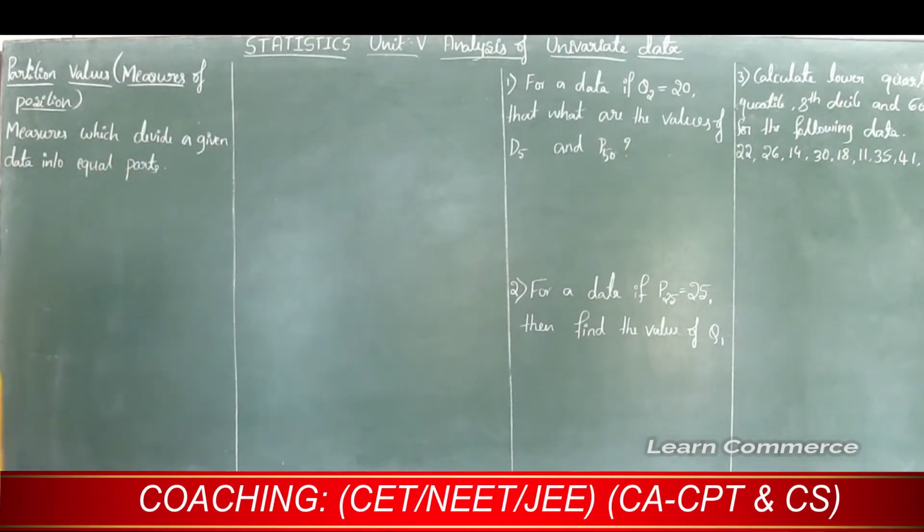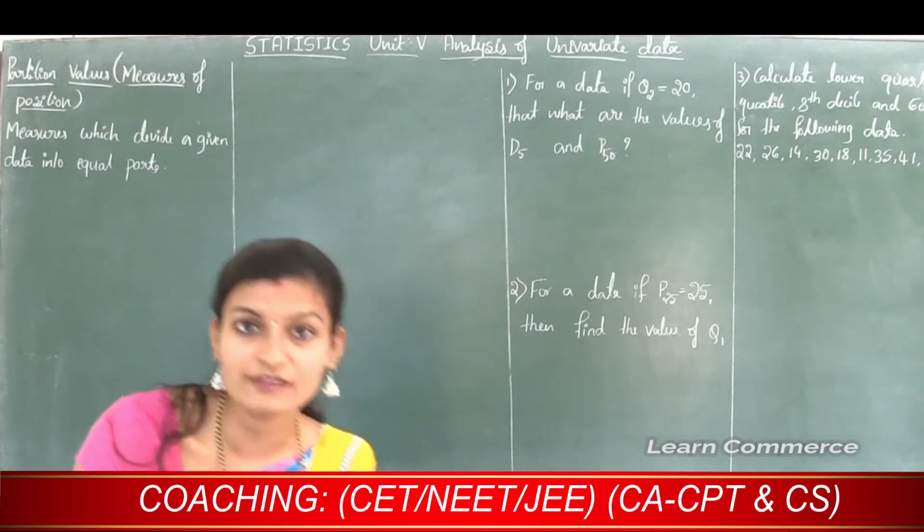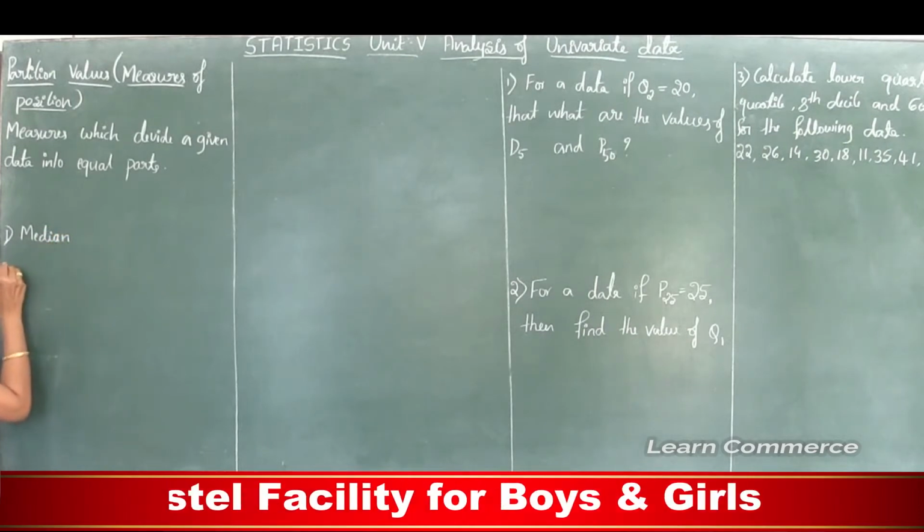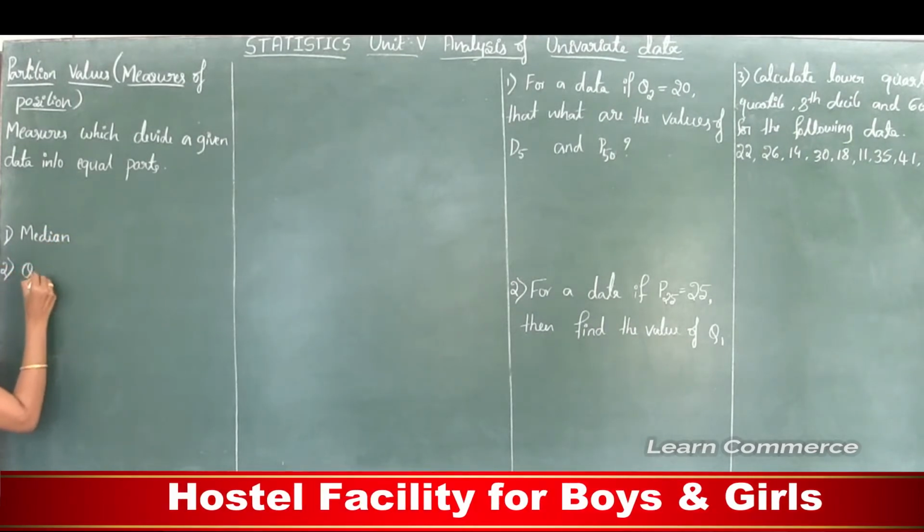Let's see the types of partition values. The first type of partition value is median. Second one, quartiles. Third one, deciles.